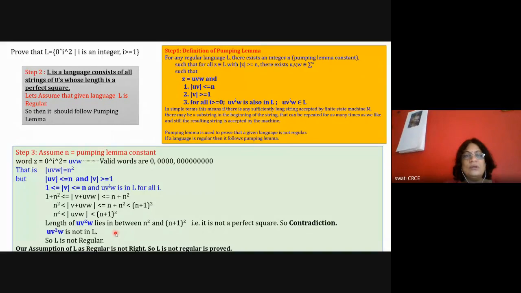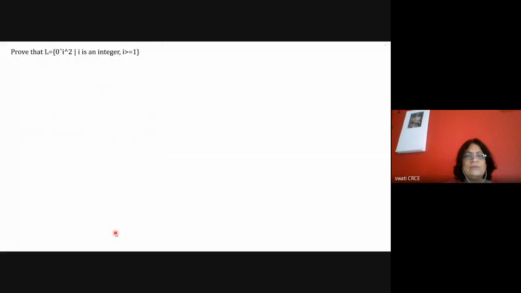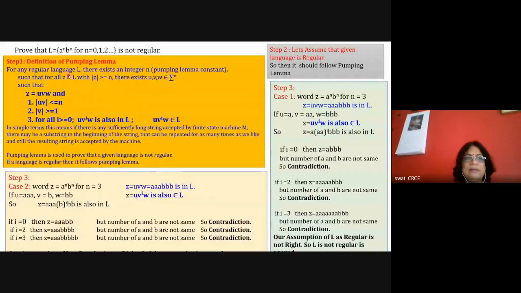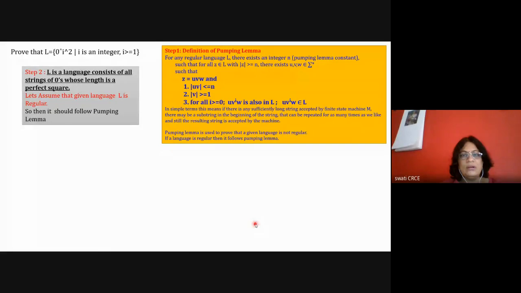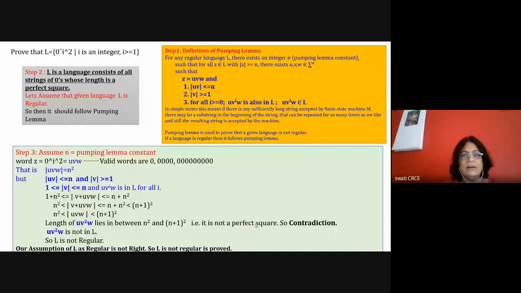Otherwise, for all other problems other than a raised to n, b raised to n, which are asked in the exam, for every problem you can take a word and then decide about UVW and say that if V is repeated, then the resulting string does not follow the rules of the language, so it does not belong to L, and then there is a contradiction, and because of that it is not a regular language. Okay. So I think now you must have got a proper idea.